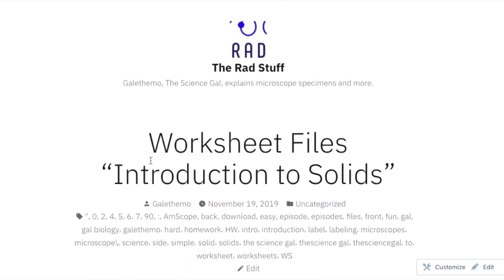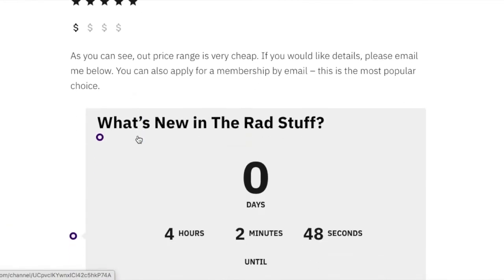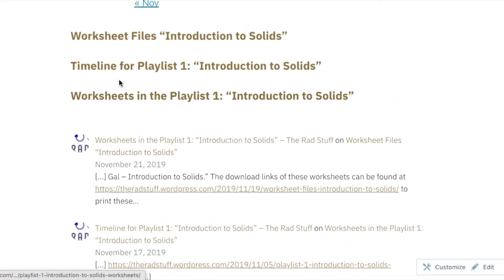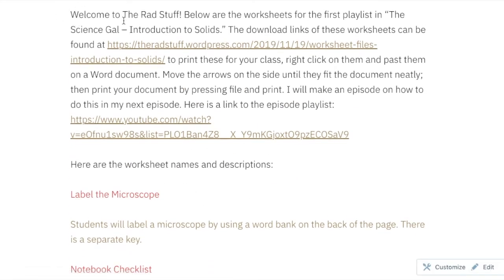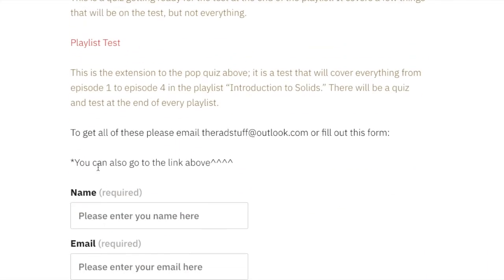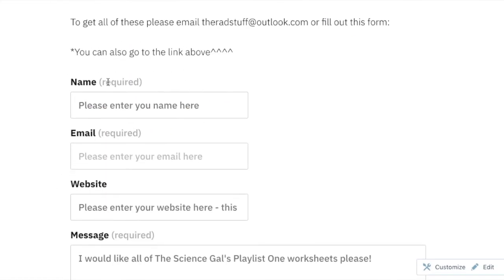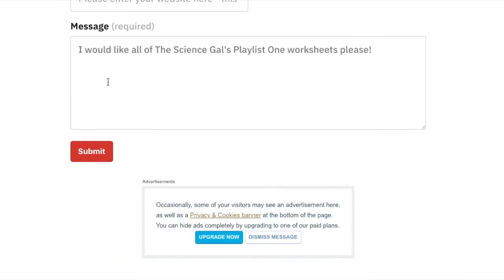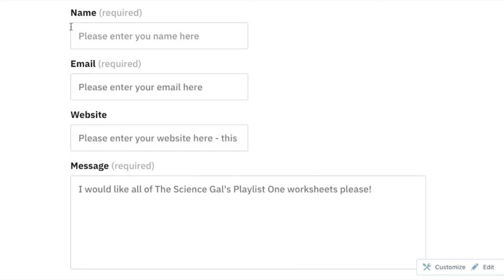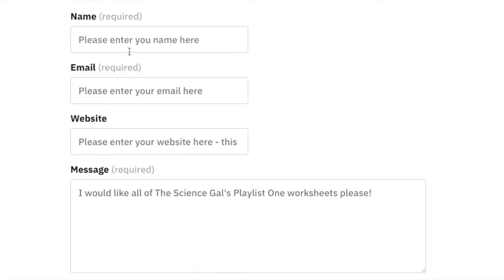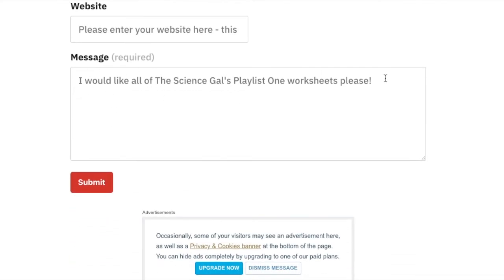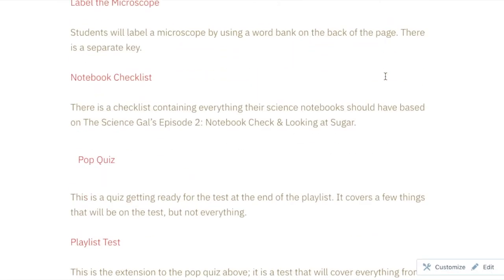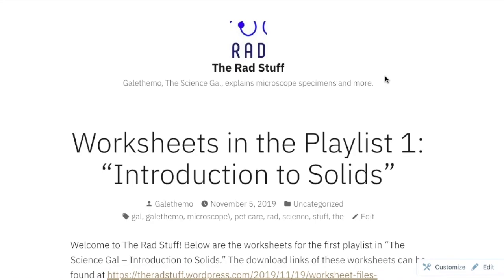And if you would like to see what something is about, you could go back to the home page, go to where the worksheets are, and click Worksheets in the playlist one. And then you would get all of these and you could see what they're about. And if you have any questions about one of the worksheets, you can email me here, and you don't even have to put anything but your name, email, and if you do have a website, but it's not mandatory, and then your message about the playlist worksheets. And this is how you would find different worksheets and what you could do to do them.